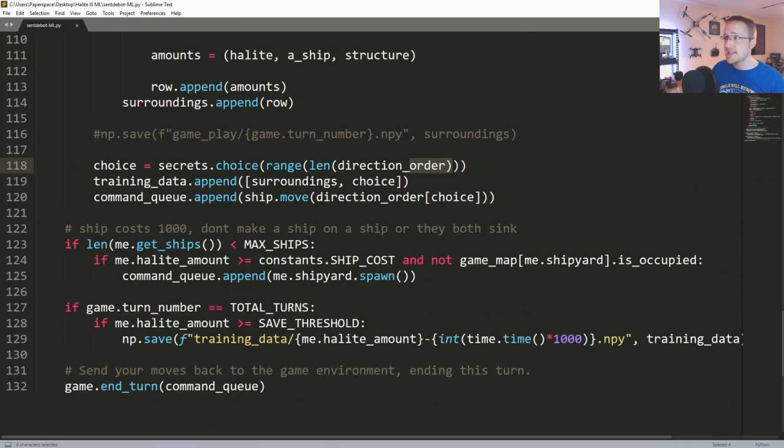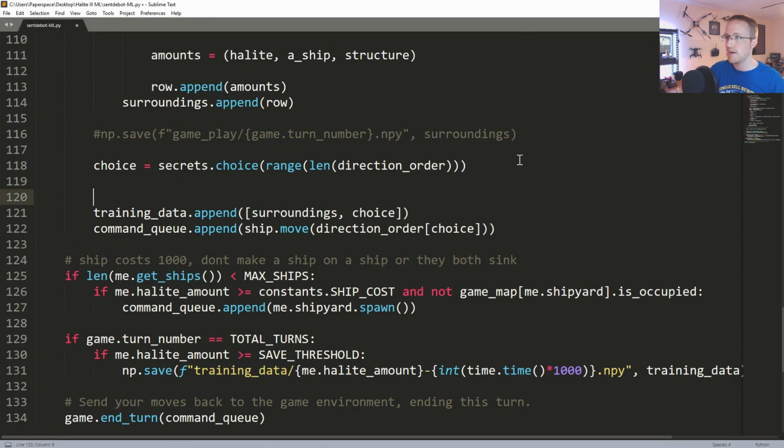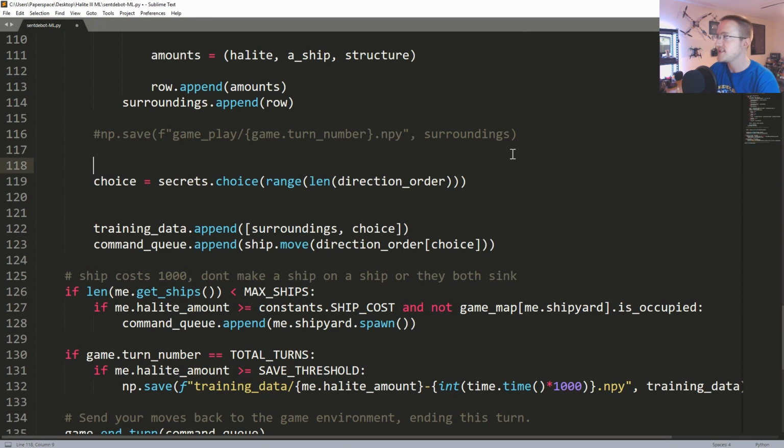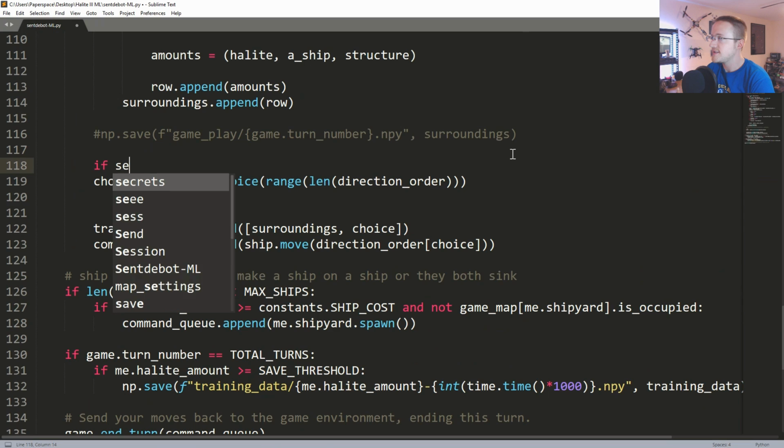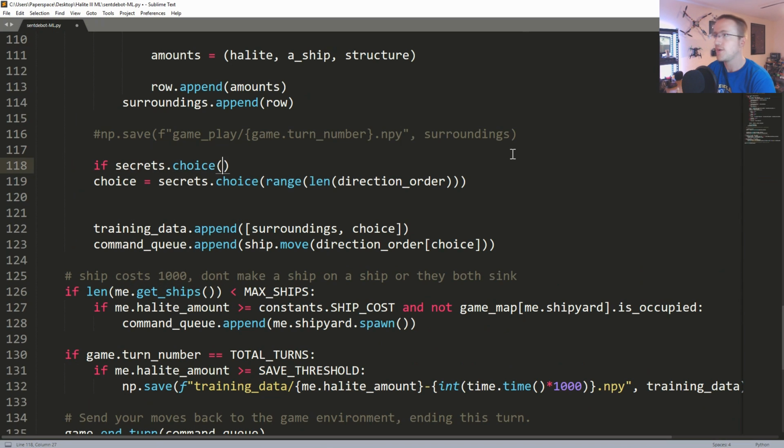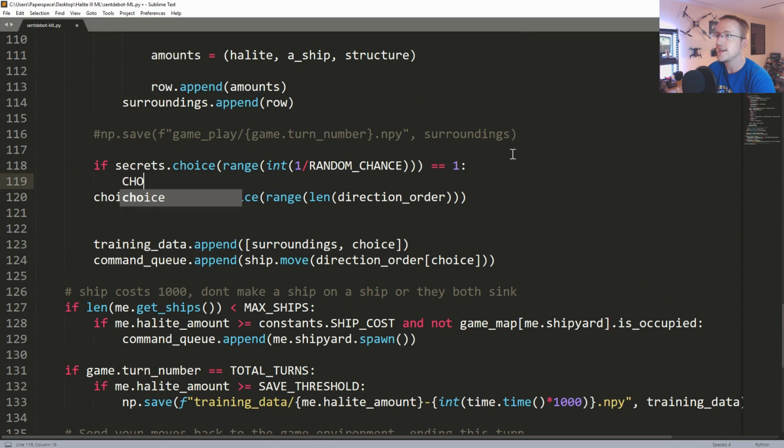So choice, secrets.choice, range, len, direction order. What we're going to say is if secrets.choice range of int 1 out of random chance equals 1, then we want to say choice equals secrets.choice.